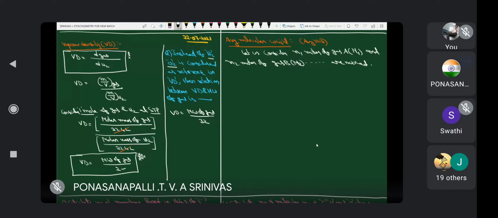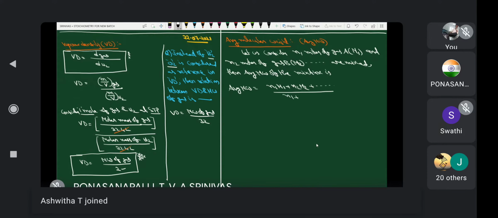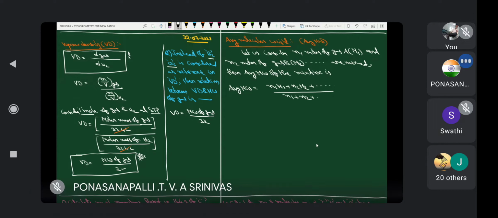Then the average molecular weight of the mixture is, now this is the formula. Average molecular weight is equal to N1M1 plus N2M2 and so on, by N1 plus N2 and so on.